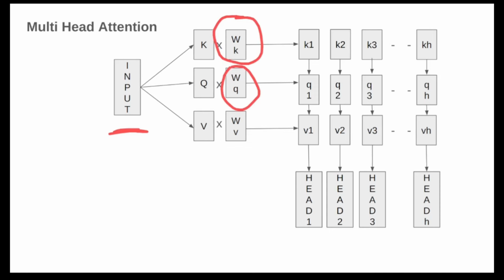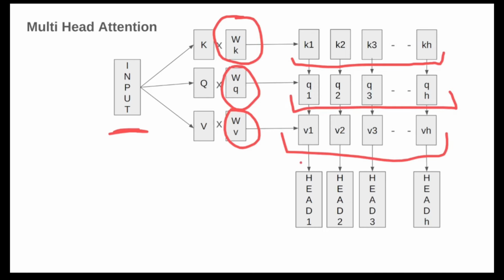And after attaching those weights, we are splitting our KQV. You can see we have split K into H parts and Q into H parts, and we are doing the same with V. So what are these heads? Heads are the attention score for K1, Q1 and V1. Head 1 is the attention score of that. So each head is calculating its own attention score.